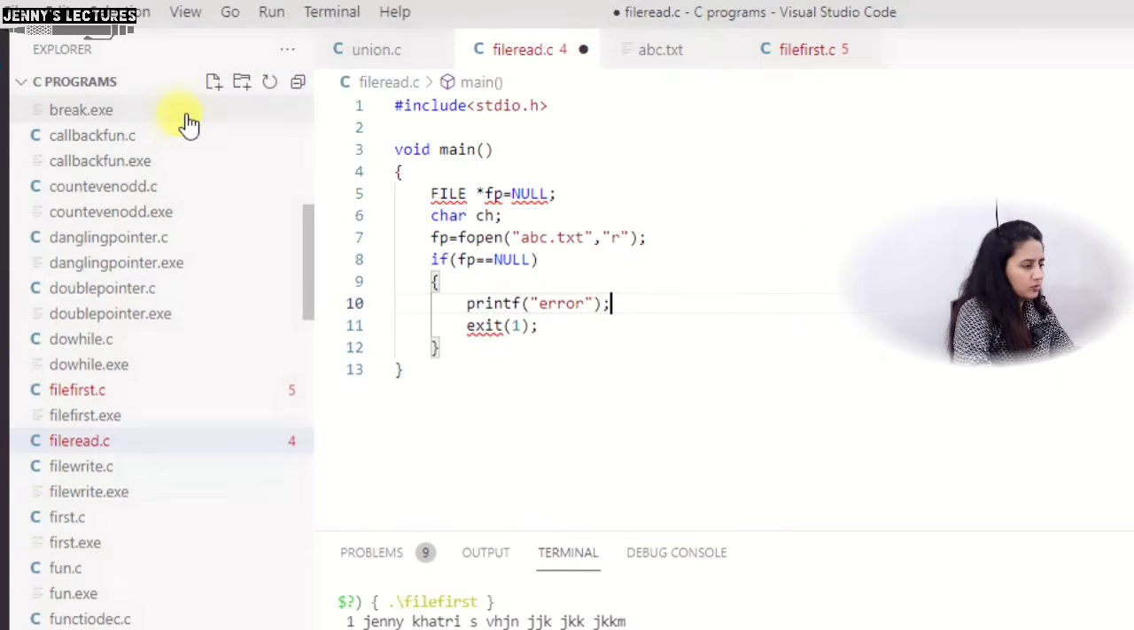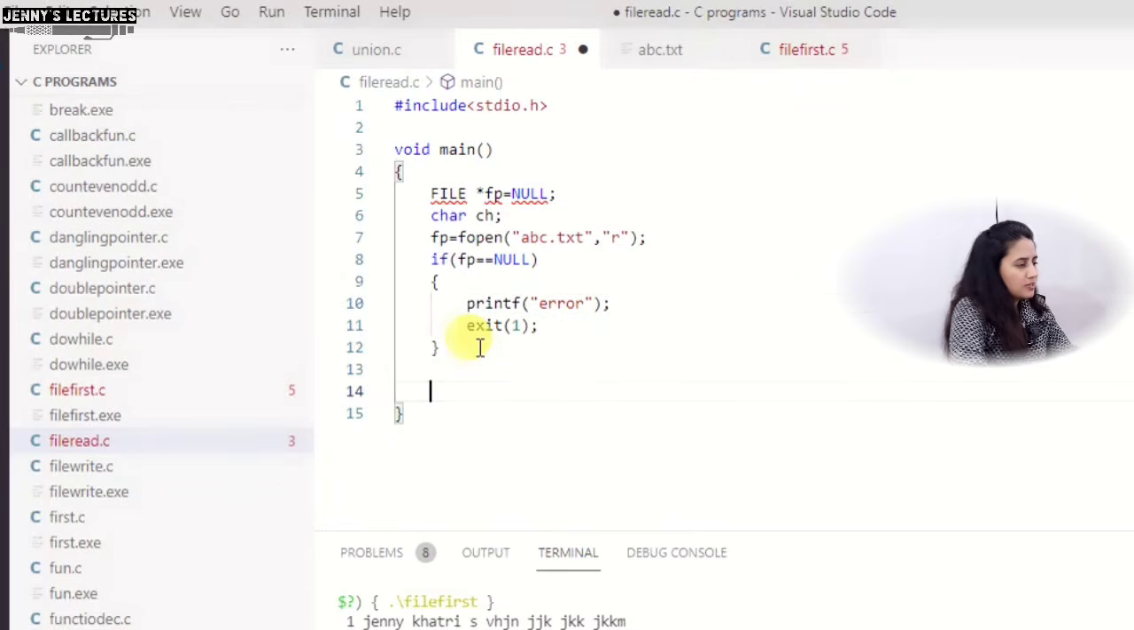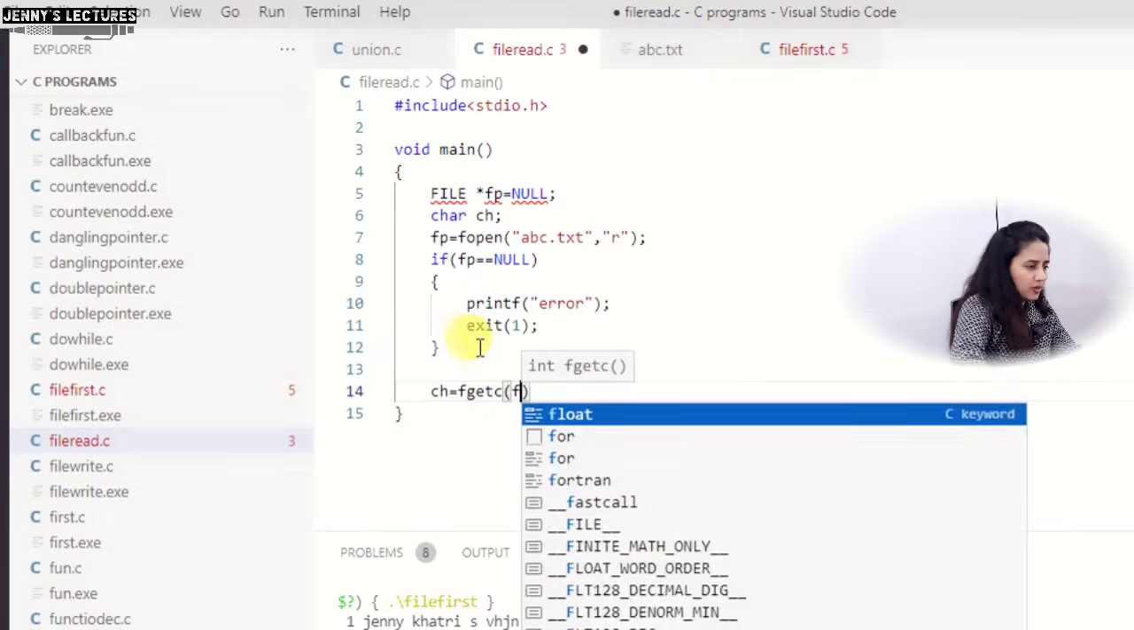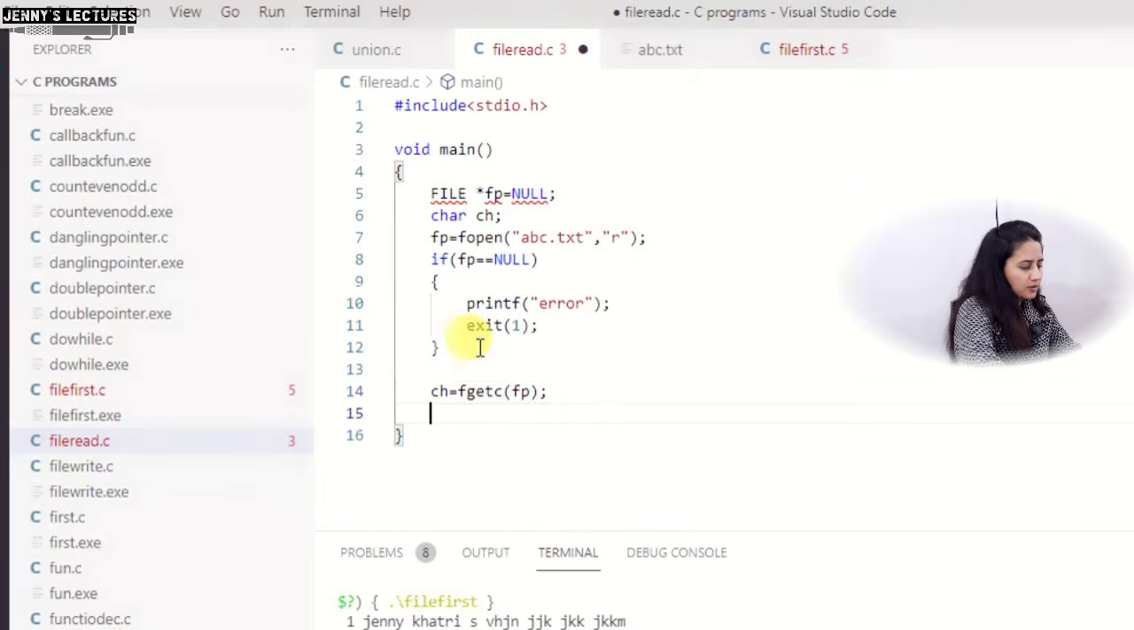Here also we are supposed to write print. Now if this has been opened successfully, we can read character by character. I want to read one character first, so fgetc and just pass the file pointer, that's it. Before fclose we are supposed to print that character onto our output screen.